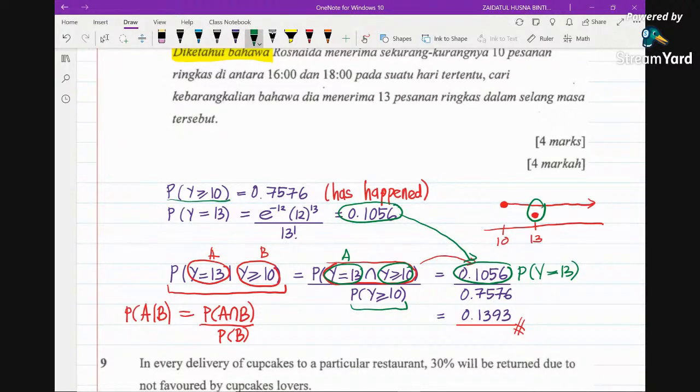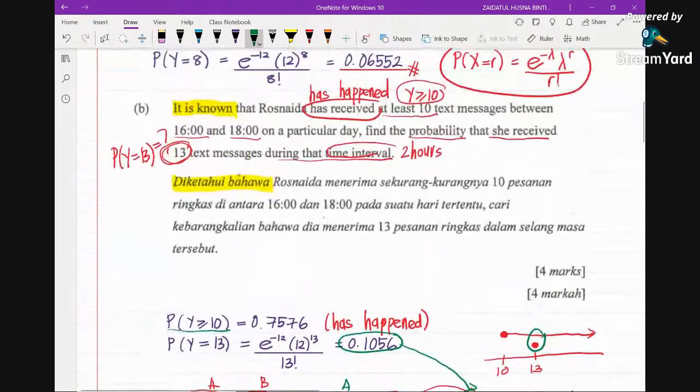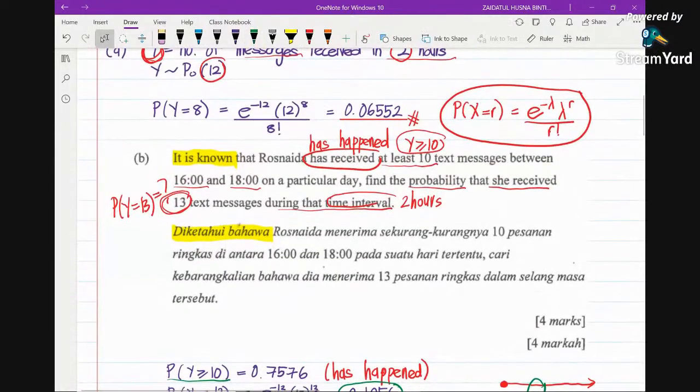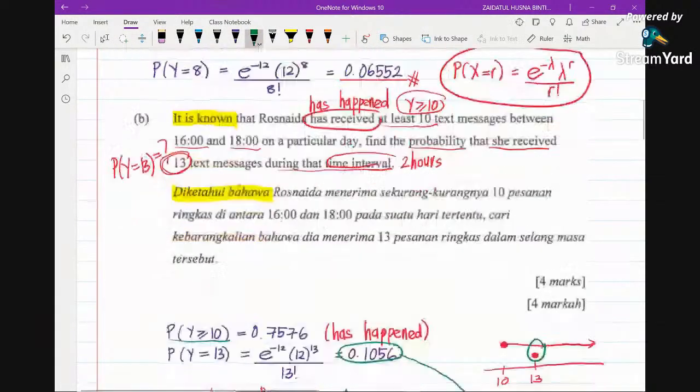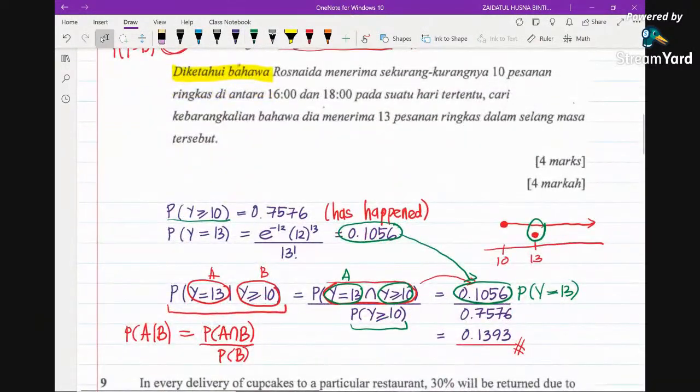Okay, where the lambda is 12 in this case. So you just read the table, lambda is 12. So when r is 10, you can get this probability from the table. This value we obtain from the table, and this value we obtain from the formula. So you just divide the two values and you will get this answer. As soon as you get this answer, you will get 4 marks.